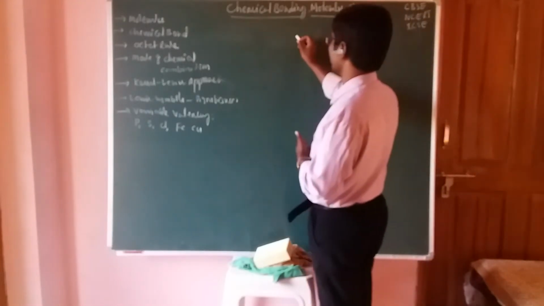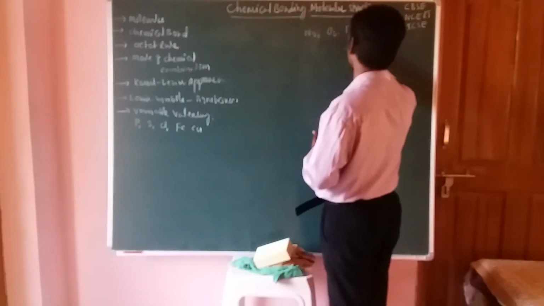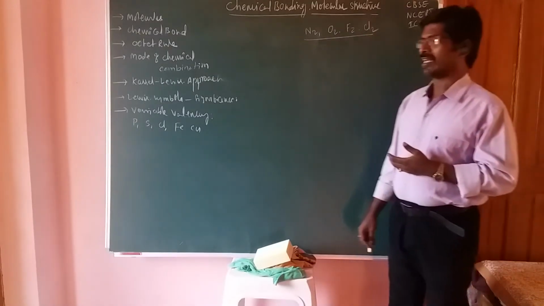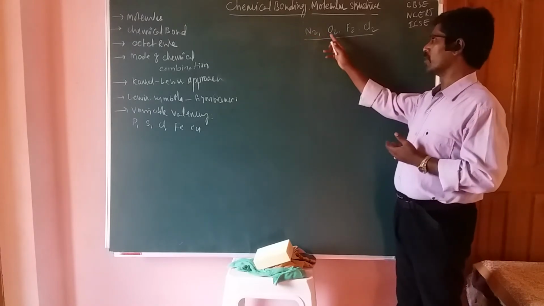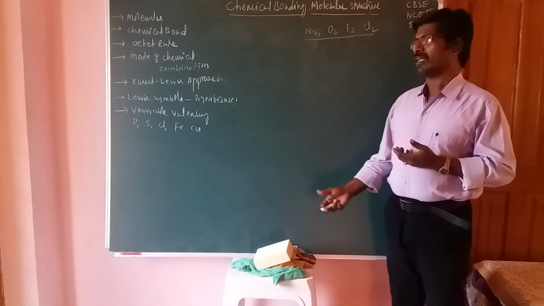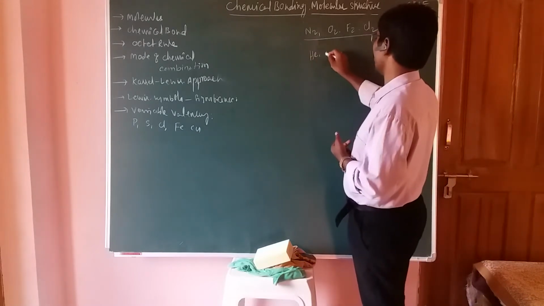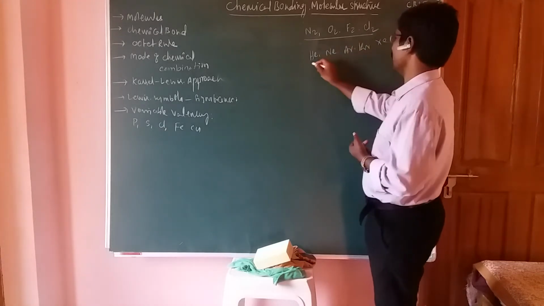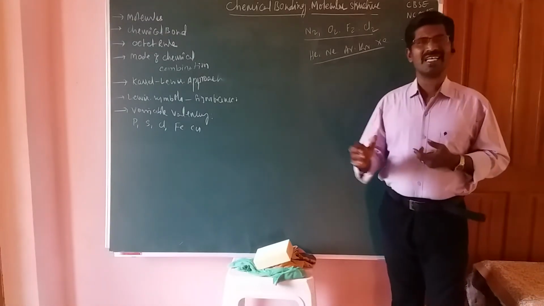So, for example, in case of molecules, take the N2 molecule, the O2 molecule, the F2 molecule and the Cl2 molecule. These are atoms existing in elemental molecular state. Okay, friends. And some elements do not exist as molecules, like helium, neon, argon, krypton and xenon. These elements are not existing in a molecular state.